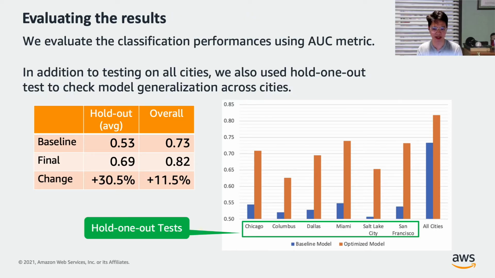During those iterations, we evaluate the classification performance using the AUC metric. In addition to testing on all cities, we also used a hold-one-out test to track model generalization across cities. For example, in this chart, the Chicago bar represents that we trained the model using all the other 5 cities, and then tested this model on Chicago data to see how it works. From this table, we can see that compared to the baseline model, the final model has a substantial improvement.